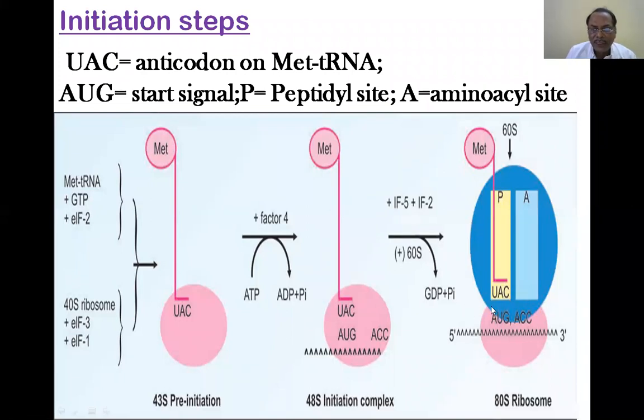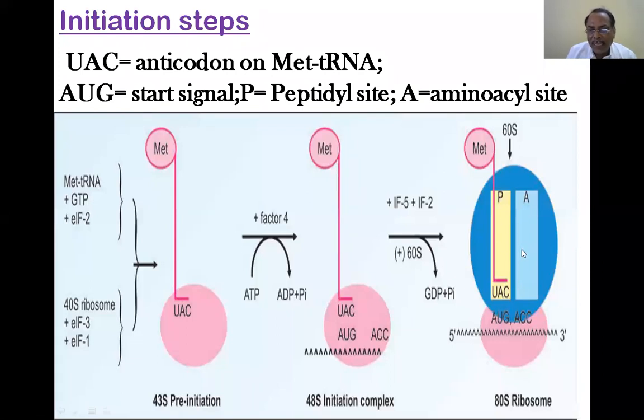And then you see it is aligned in such a way, coupled in such a way, that the anticodon will be situated into a chamber in the 60S, and that chamber is called the P chamber, or otherwise the P site, peptidyl site.